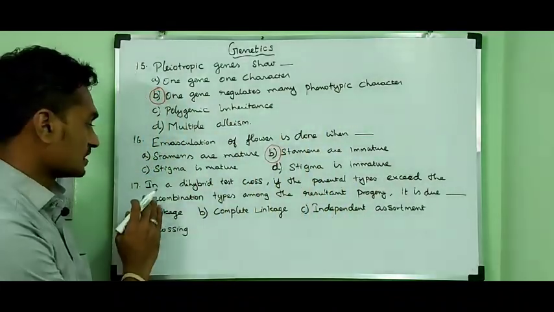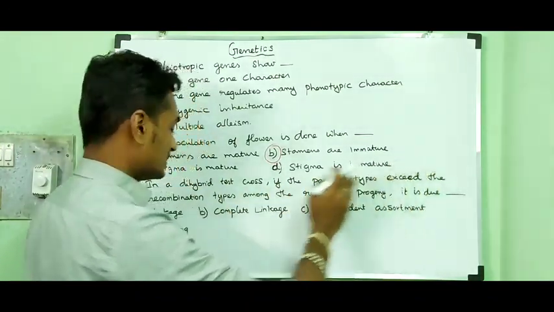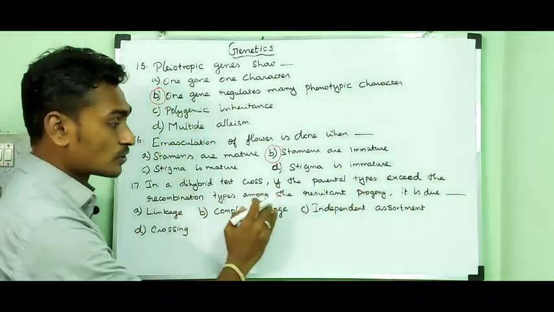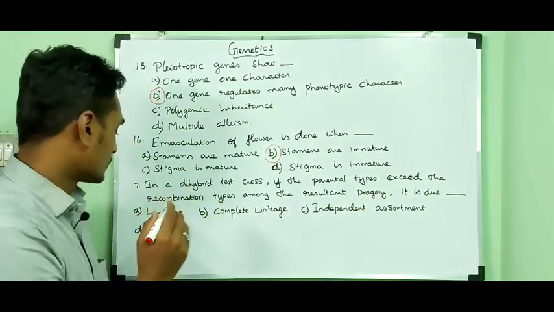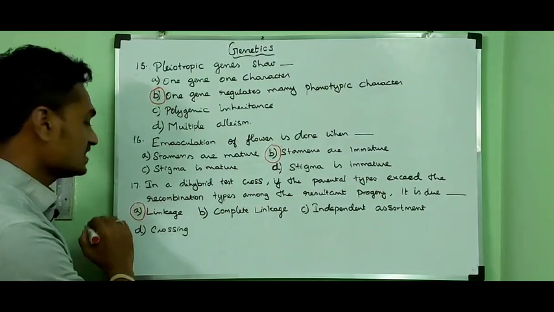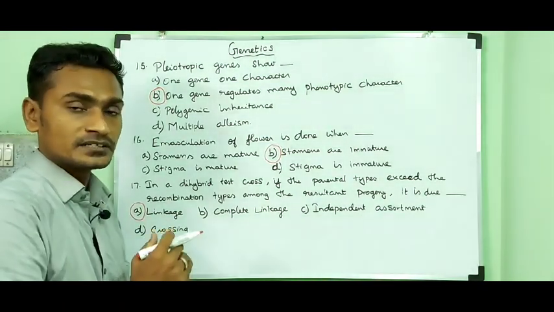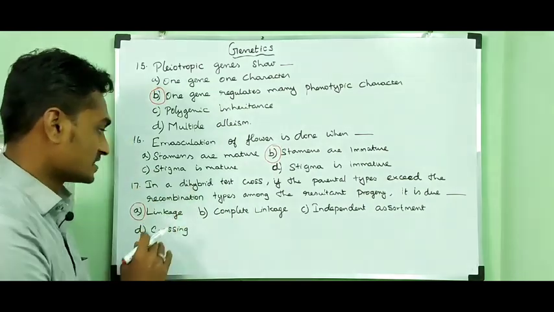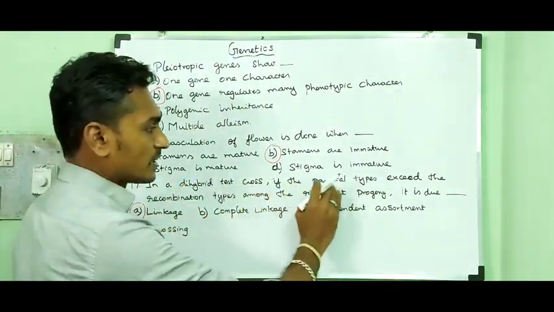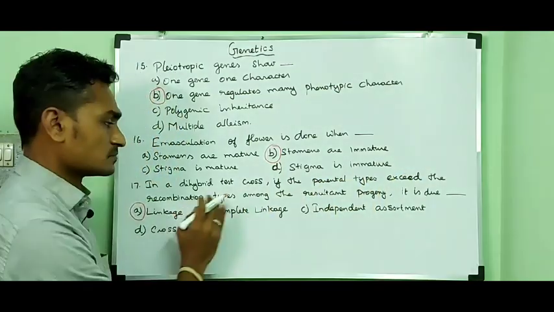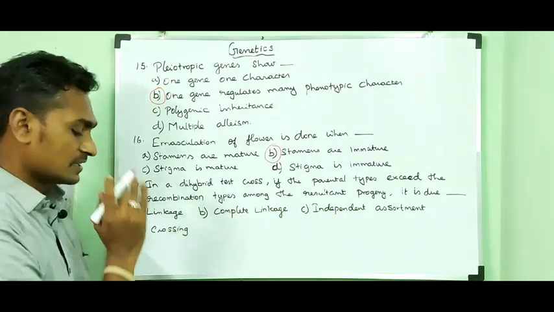17th question. In the dihybrid test cross, if the parental types exceed the recombination type among the resultant progeny, it's due to the process called linkage. If the genes are linked, the parental combination is more in number than the recombination type. So in a dihybrid test cross, if the parental types exceed the recombination type among the resultant progeny, it is due to the process linkage.